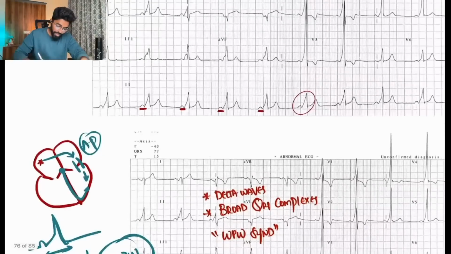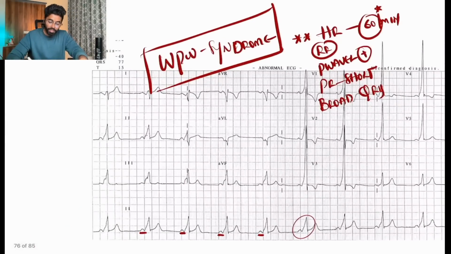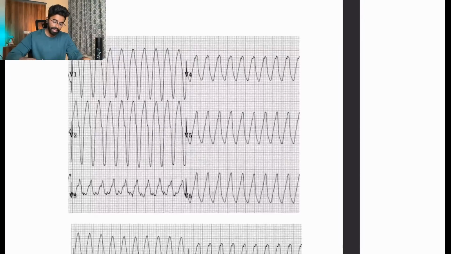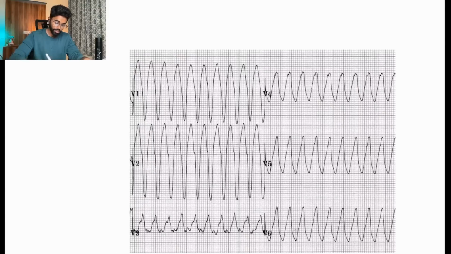So the classical appearance of WPW syndrome is a short PR due to early activation of the ventricles, and a broad QRS is also present. The P wave is present, the rhythm is regular, and the heart rate is low because there is no re-entry circuit, which we can differentiate from AVRT. This is WPW syndrome. Next, we'll be moving on to the next ECG, which is important for your exams.